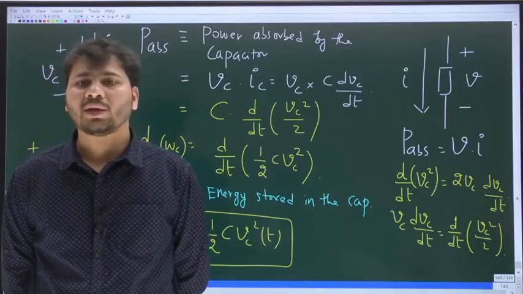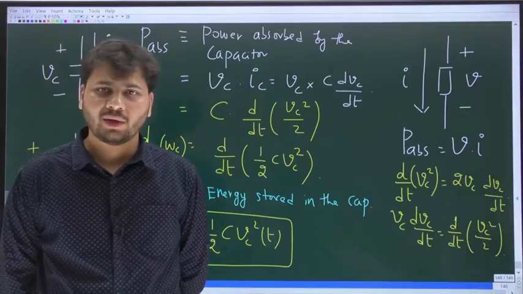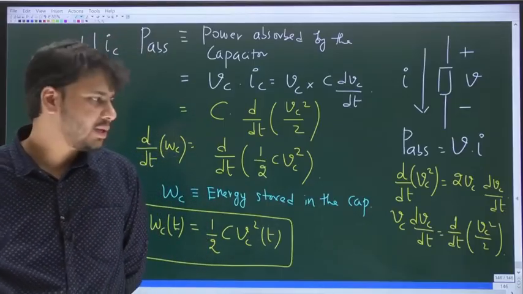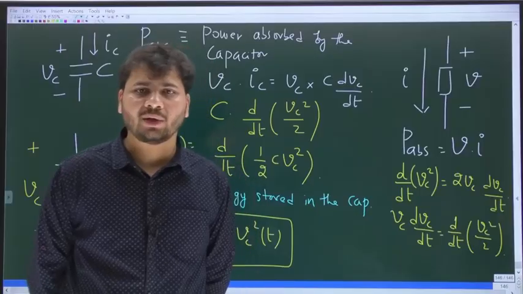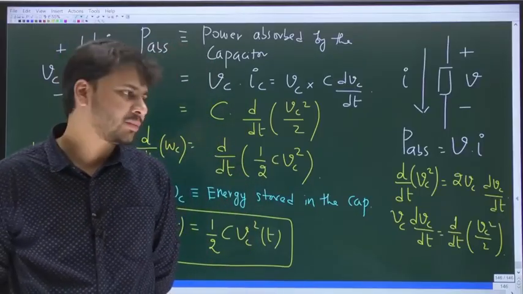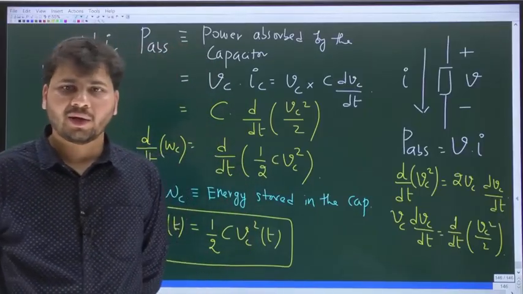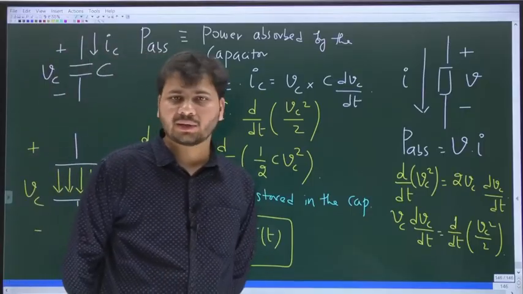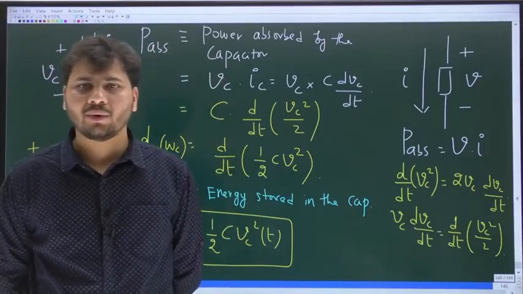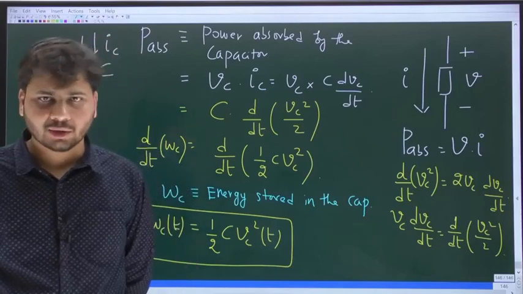Charging means the value of Vc will increase with time. Discharging means the value of Vc will decrease with time. And how do you decide if any capacitor is going to get charged or discharged? You just have to look at the direction of current.